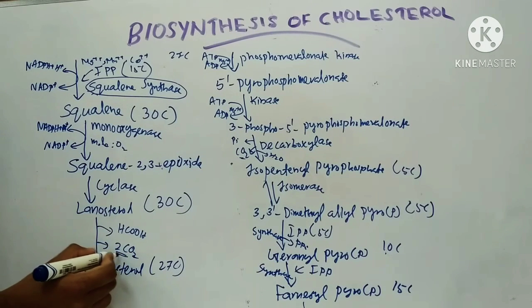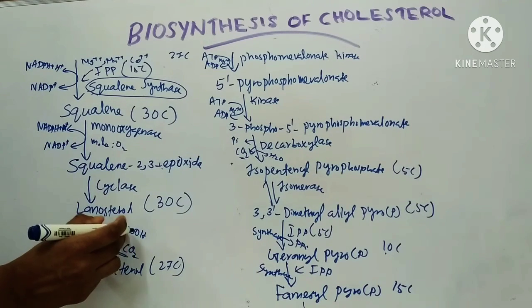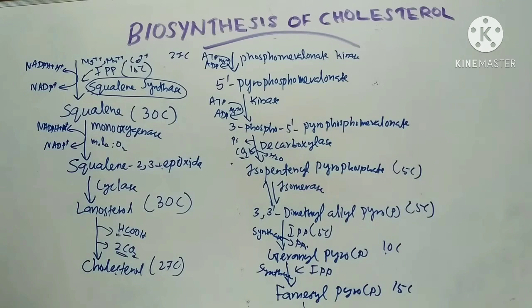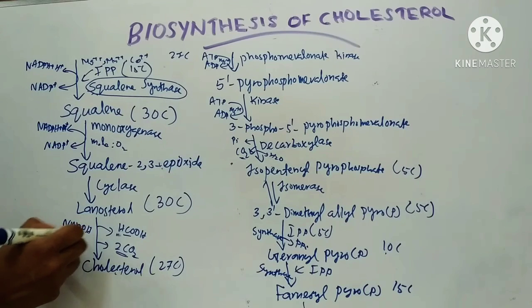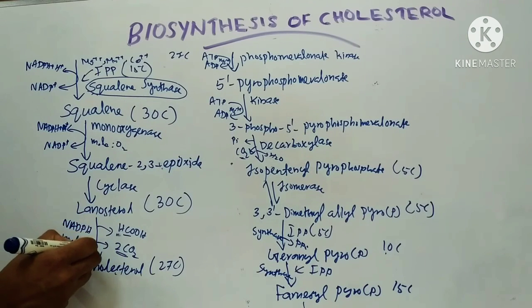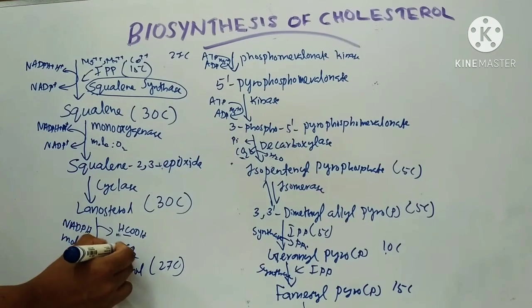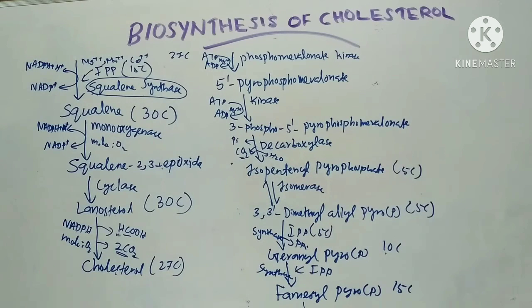So total 2 carbon plus 1 carbon, that is 3 carbons are released, and it forms cholesterol. Here also NADPH is required and molecular oxygen is also required. So that is the biosynthesis of cholesterol, it involves 5 reactions.